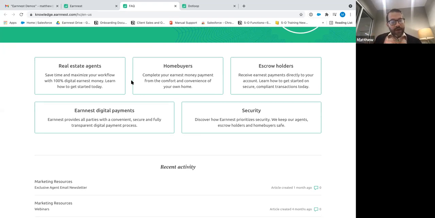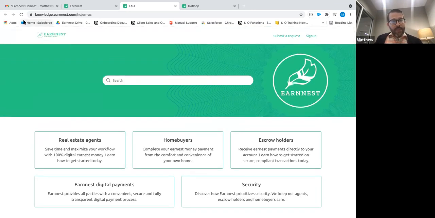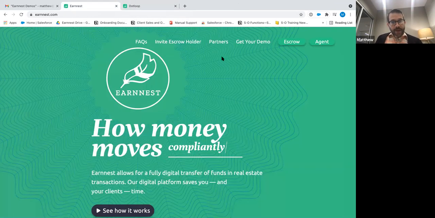Again, I'll send out an email and then they can just forward this to you guys with a link to these areas, but I just wanted to point them out to you and show you the website. So that's everything I needed to show you there on the website. What we'll do now is I'm going to take you to our partner page.